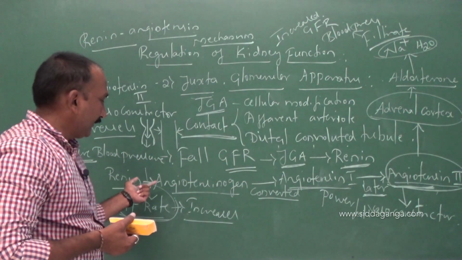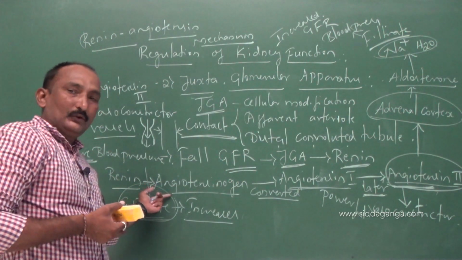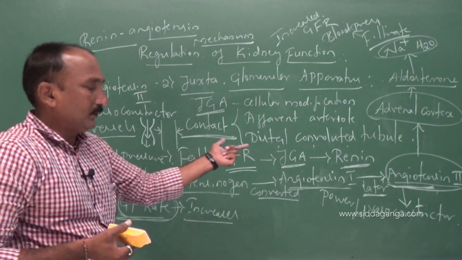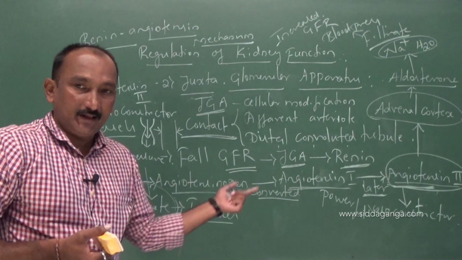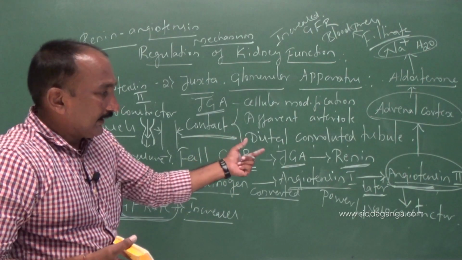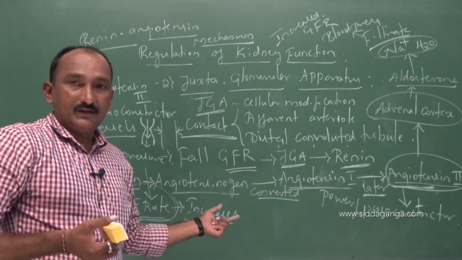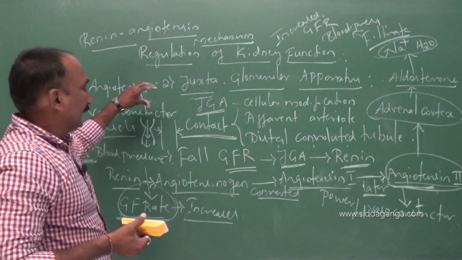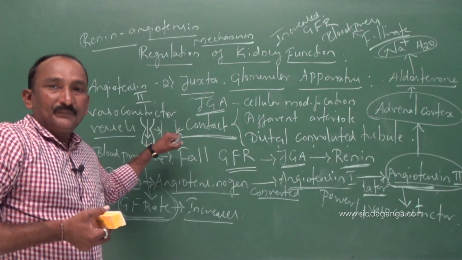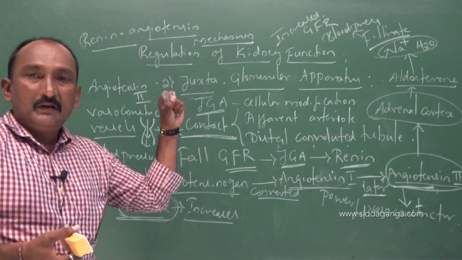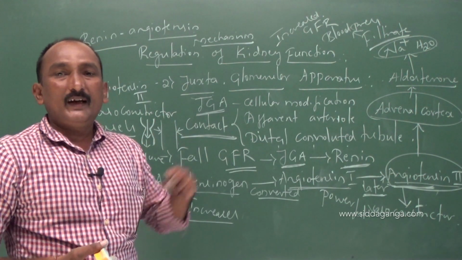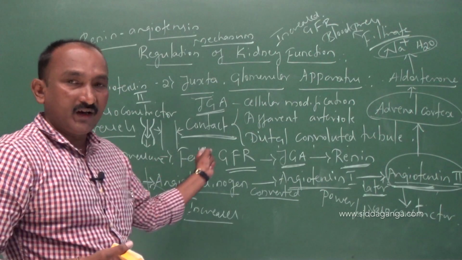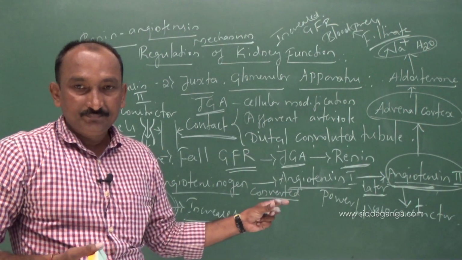That acts on angiotensinogen, converting it into angiotensin 1 and then angiotensin 2, a powerful vasoconstrictor that leads to the constriction of blood vessels. As a result, blood flow and blood pressure increase so as to increase the GFR.